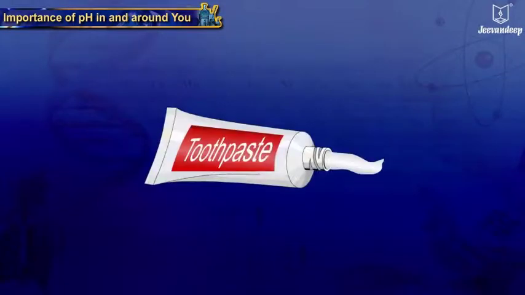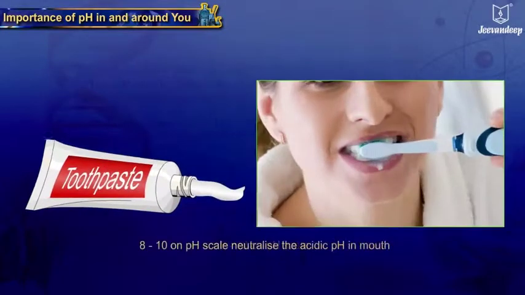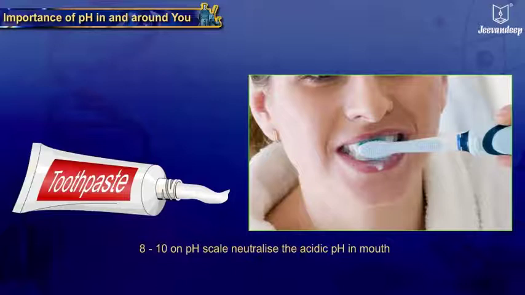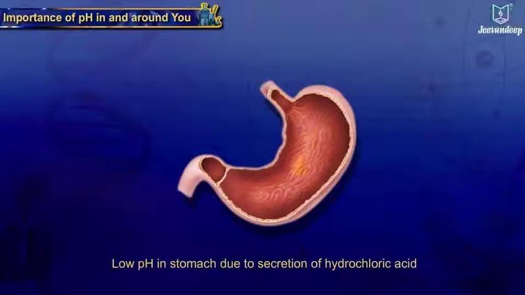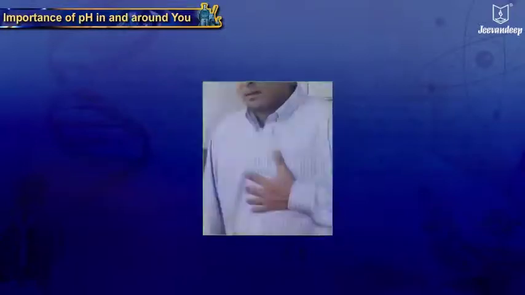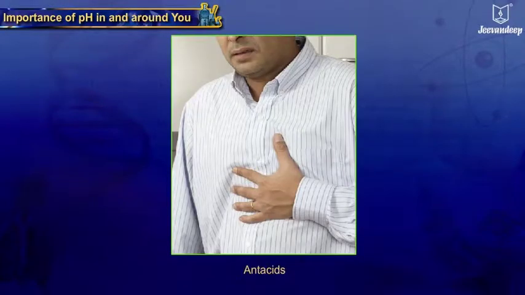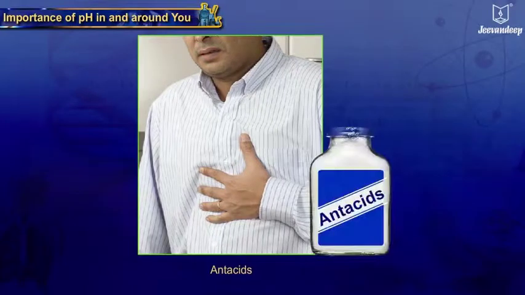pH of toothpaste is in between 8 to 10 on the pH scale, which helps in countering the effect of acid produced in the mouth. Low pH in the stomach due to hydrochloric acid helps in digestion of food. Acidity or indigestion problems can be cured by intake of antacids.